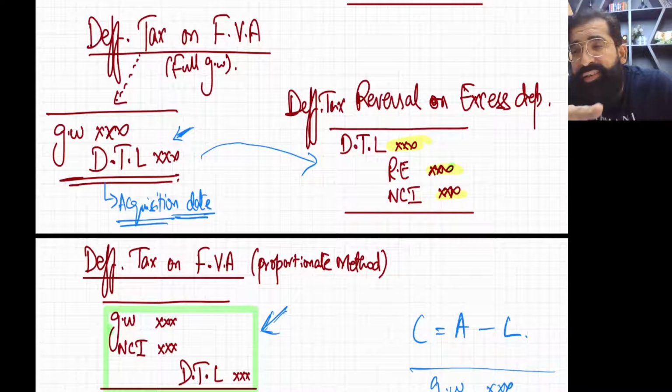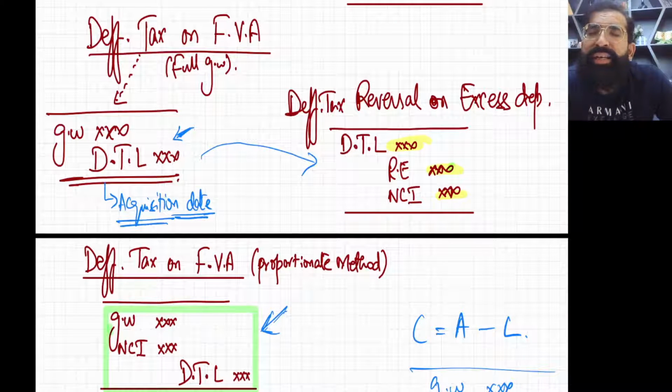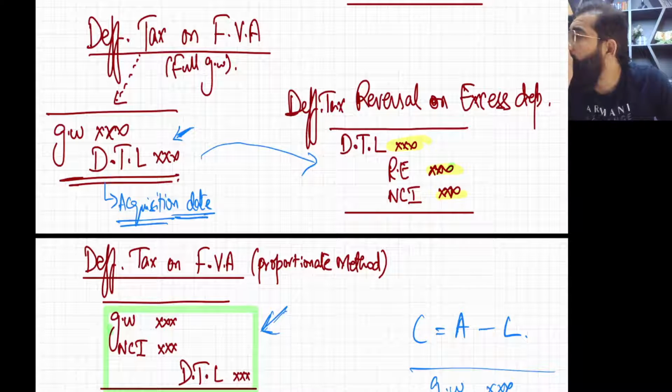And once you credit the PNL of S company, the profits of S company will go up. And as the profits of S company go up, S company's retained earning will go up. And when S company's post-acquisition retained earning goes up, you will have to put the hit on retained earning and NCI. Okay.